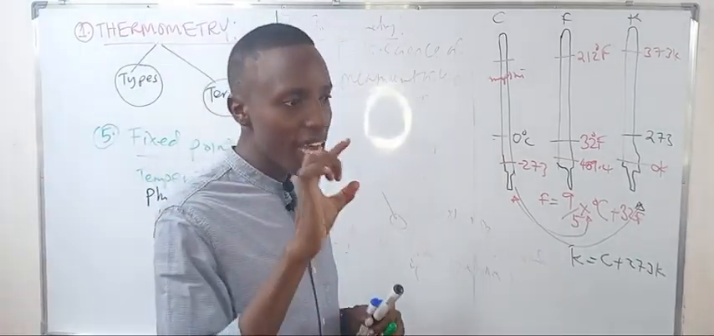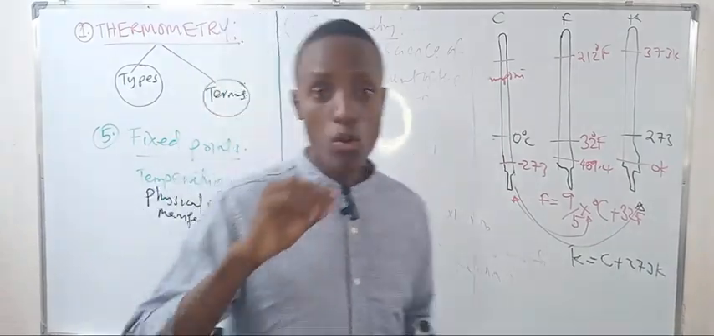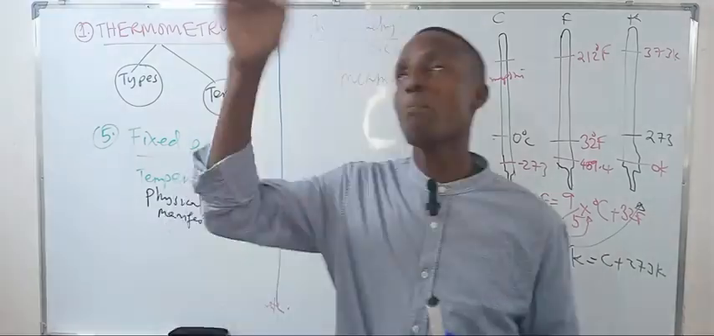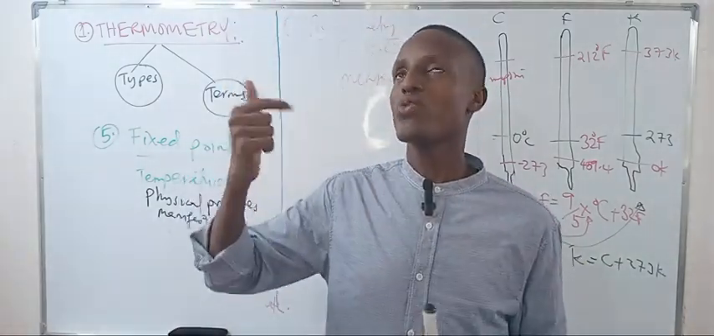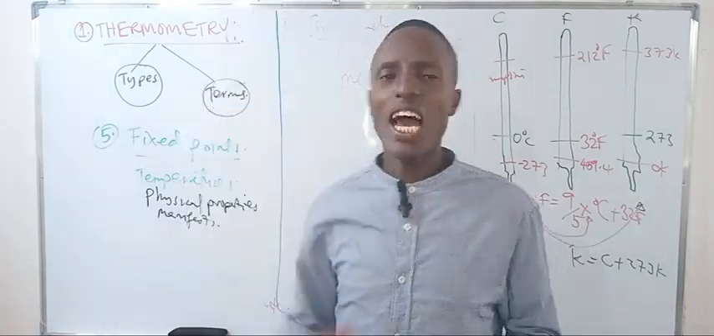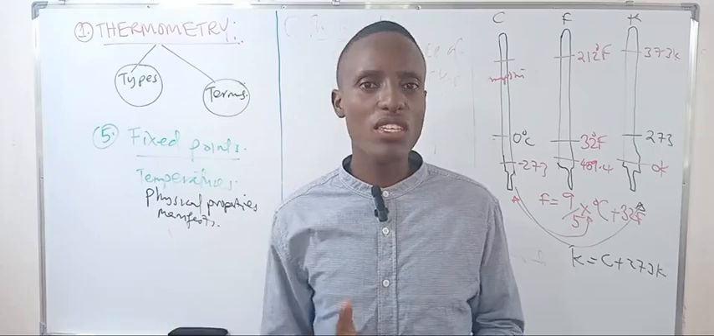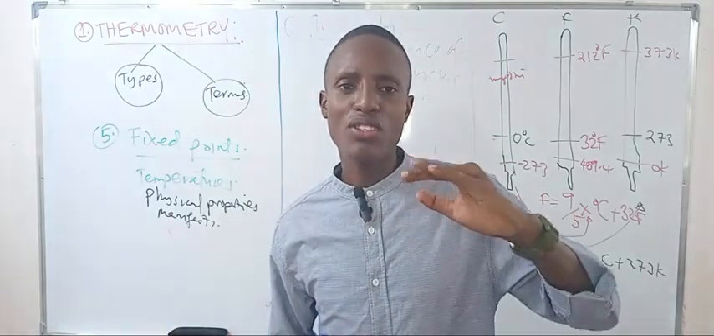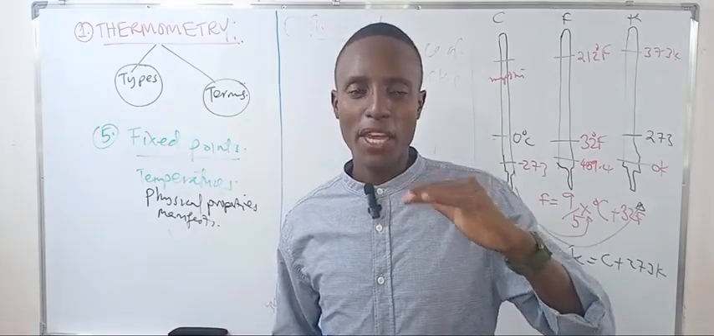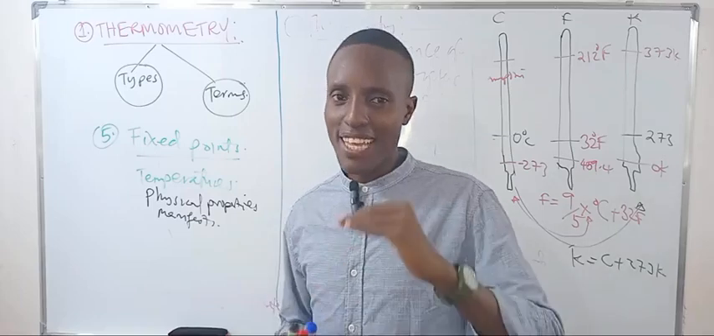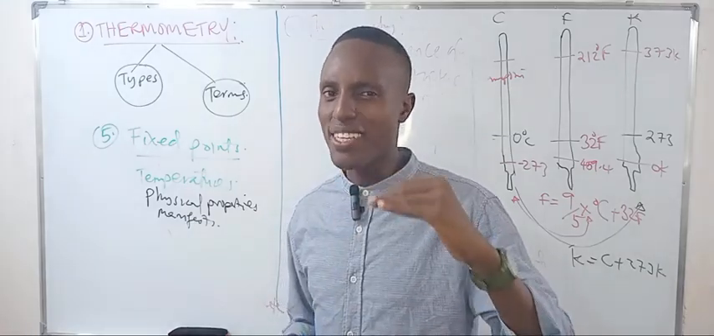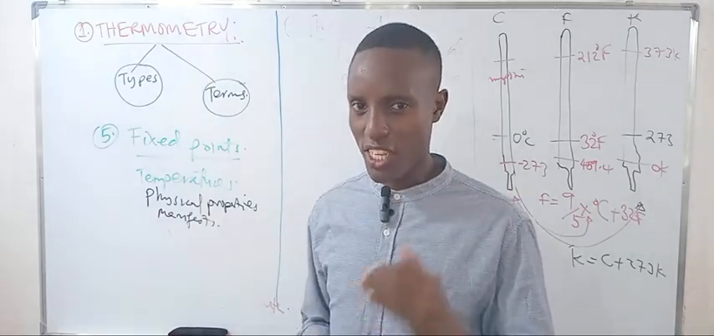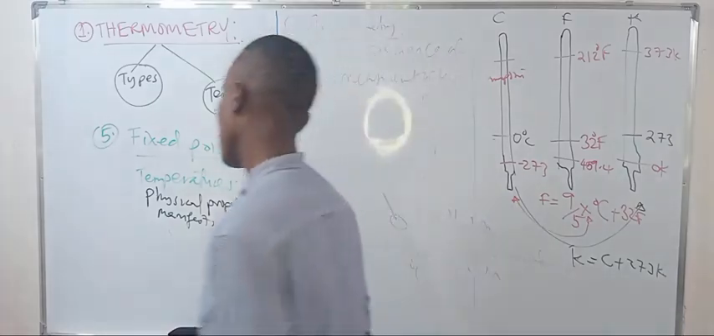For example, the ice point. At the ice point, the liquid state starts to become solid, while at the steam point, the other fixed point, the liquid turns to gas. And the other one is the triple point. The triple point occurs at 0.01 degrees centigrade. There is a coexistence of liquid, solid, and gas in the same state, at the same point.